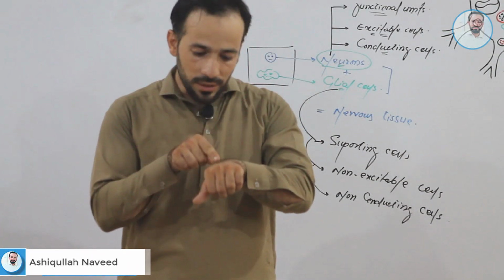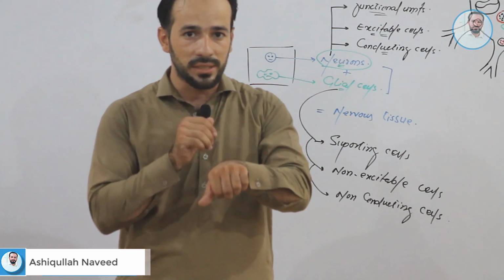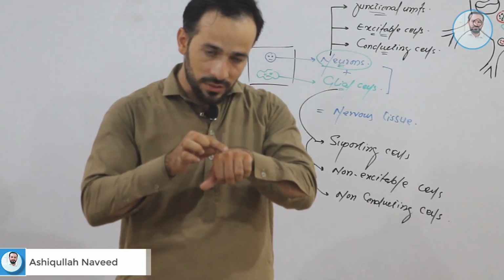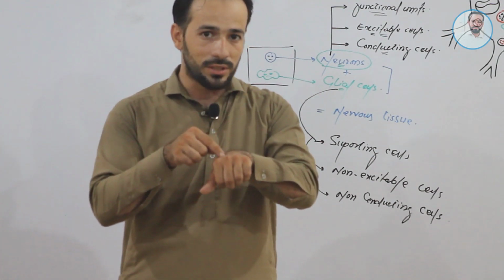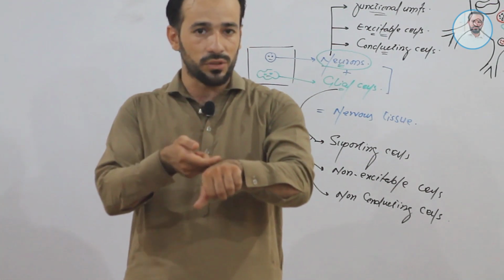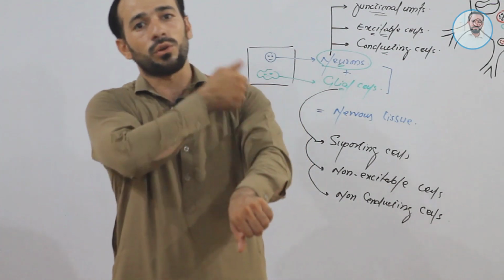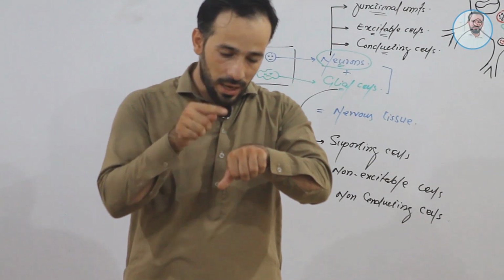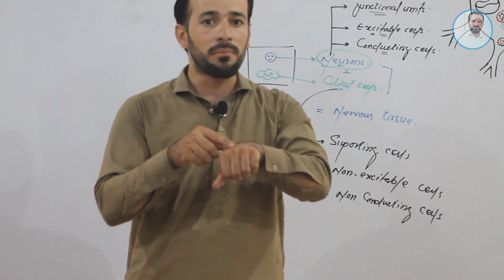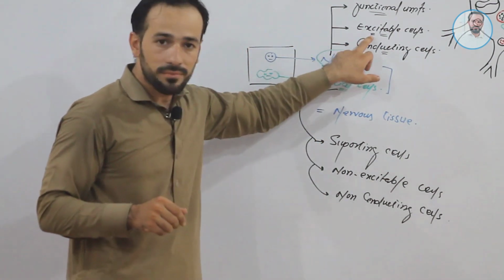Now, as we know, in this tissue, neurons are embedded. So while I touch this area, energy is provided to the tissue, and that energy is taken up by those neurons and carried towards the nervous system. Once again, when I am touching this part, I am exciting these neurons.